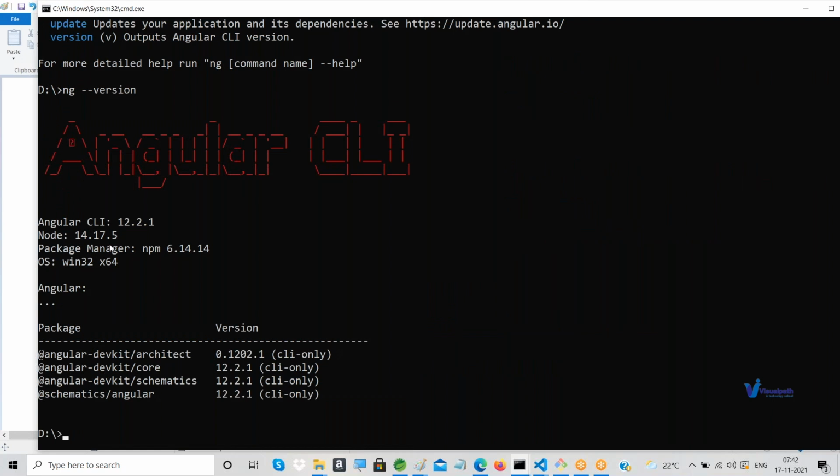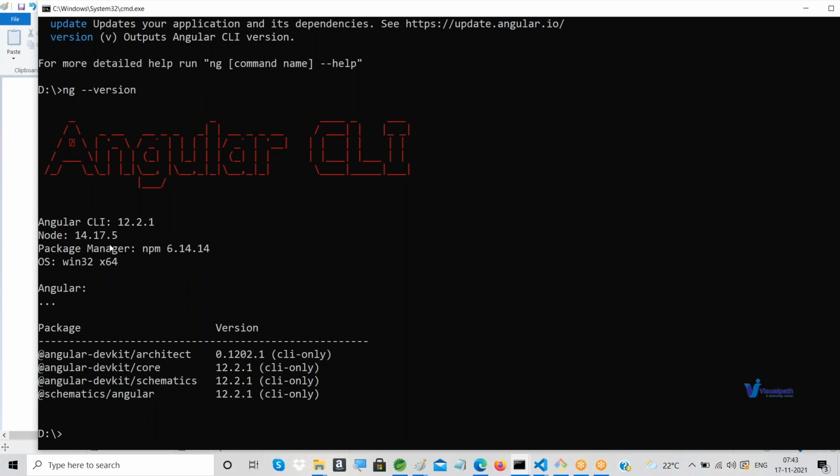Okay, getting the version, whatever it is, that doesn't matter to us, right? ng --version. If you use this command, that gives you the Angular CLI installed in your computer. See, if you look at that one, it is not showing simply Angular, that red color thing is there, right? Some style, but it is showing Angular CLI. That is what I am telling. Installing Angular in your computer means Angular CLI.